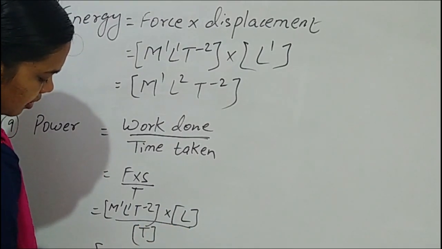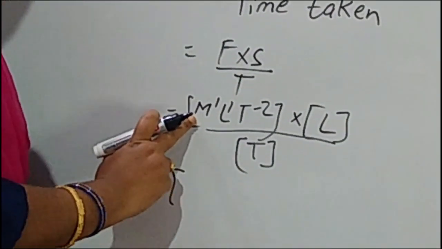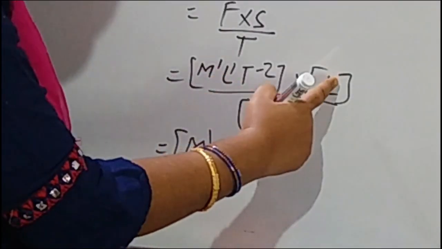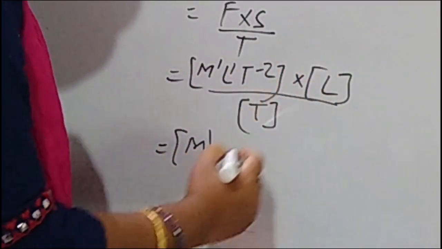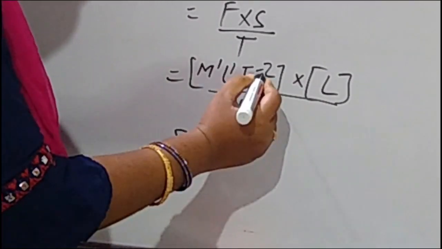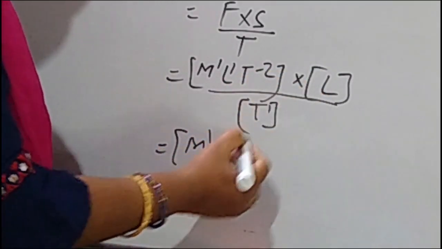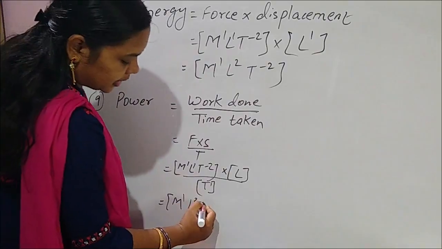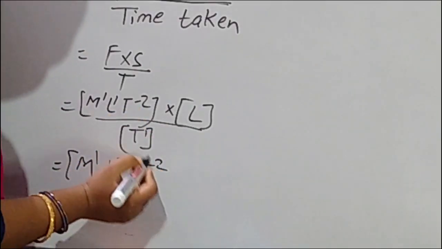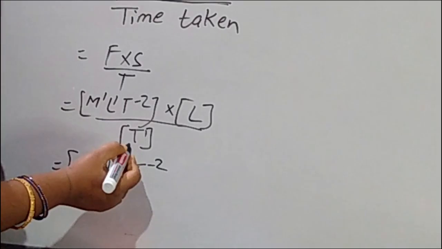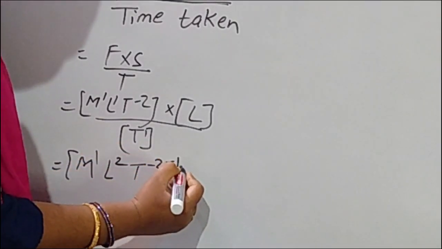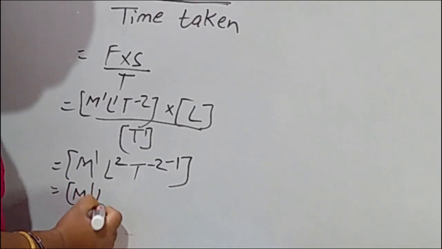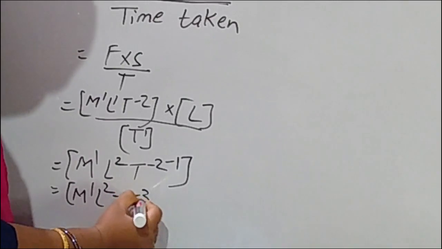Okay, then see, M1, L1, and here also 1. 1 plus 1, 2. L2, T minus 2. Again here plus 1 is there in the denominator. Take it to the numerator, again minus 1. T minus 2, and this plus 1 when it goes to the numerator, minus 1. So what is the dimensional formula? M1 L2 T minus 3.